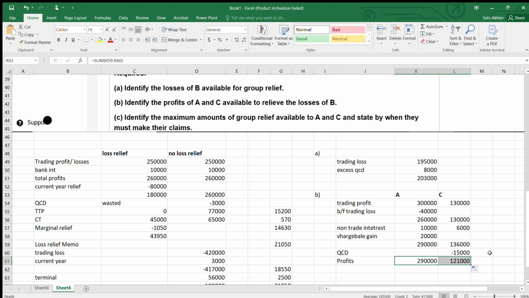So for maximum available, the maximum profit that is available for group relief in A, we must assume that all brought forward trading losses are relieved by the company before any losses surrendered by another company. That's why we have deducted this 40,000 first.